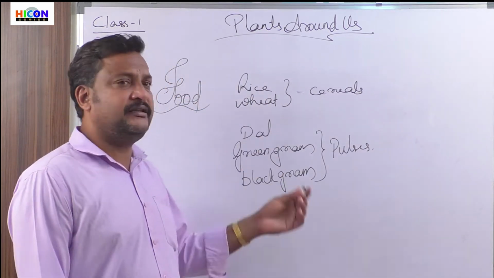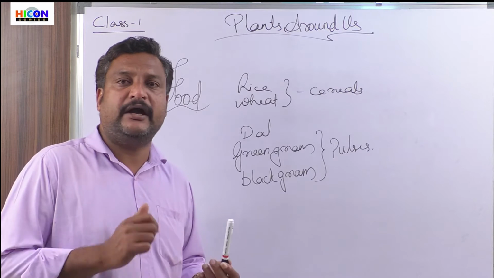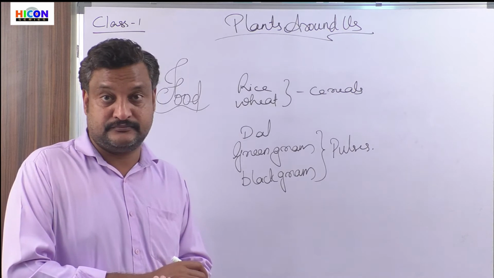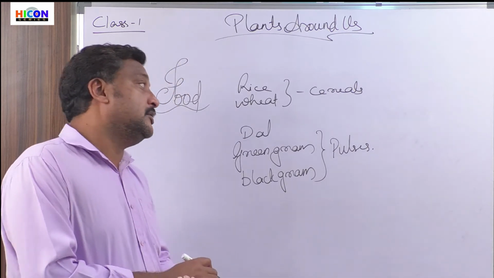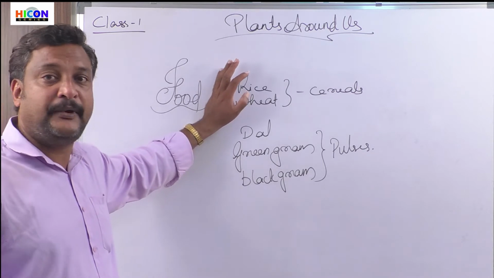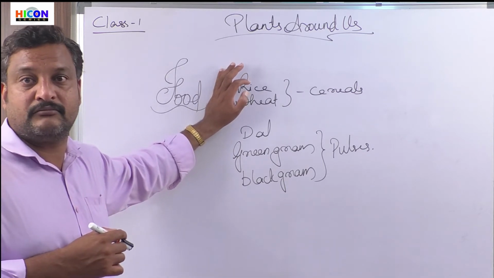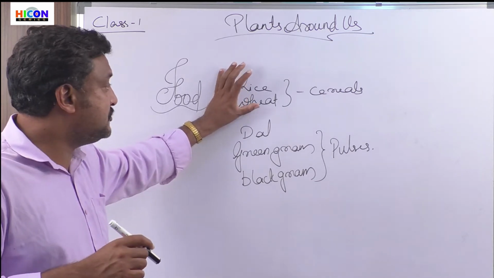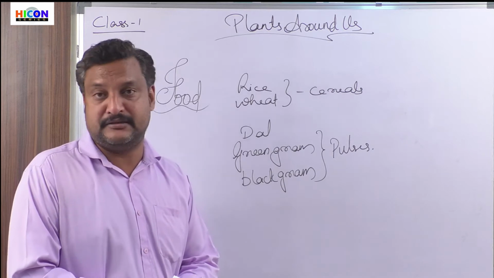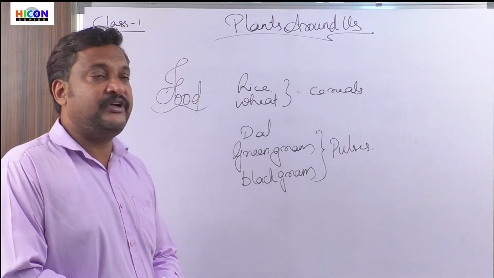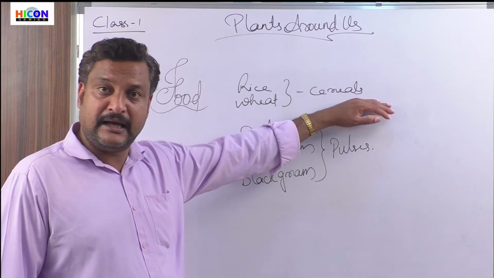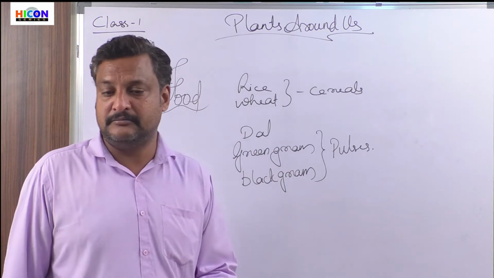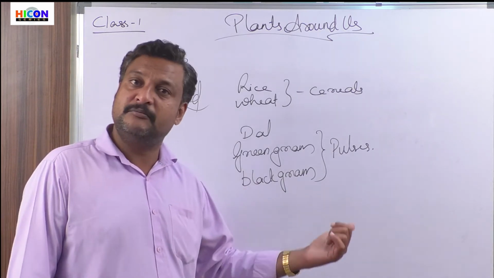Where do we get these things from? Where do we get rice from? Rice we get from something called a paddy plant. Wheat also we get from the wheat plant. So we get cereals from plants. We get dal, green gram, black gram, red gram, all these things from plants.